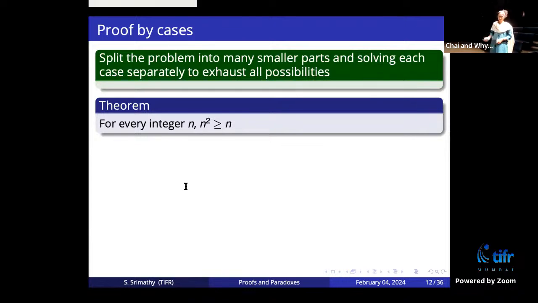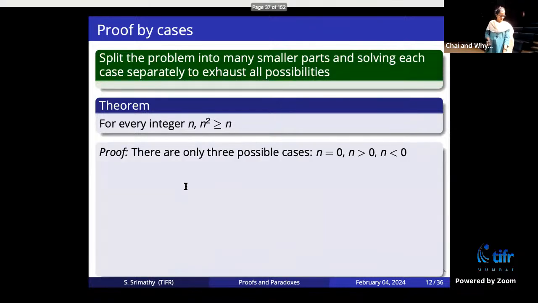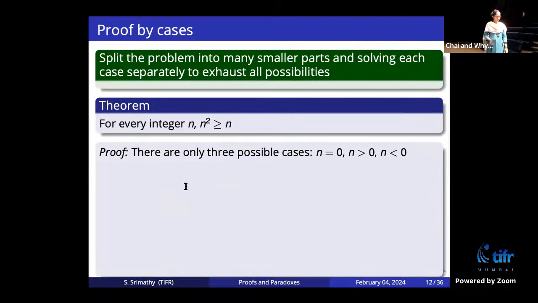Okay, for every integer n, n square is bigger than n. I hope everybody agrees with this, right? N square is going to be bigger than n for every integer. There are three possible cases. I'm splitting into cases: n equal to 0, n is bigger than 0, n is less than 0.